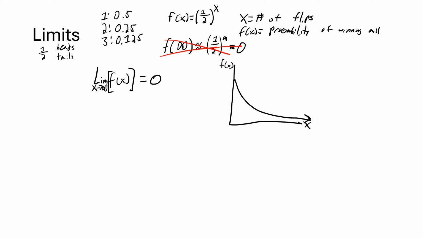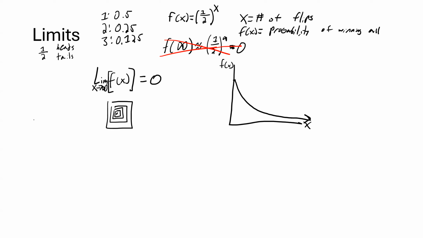The formal definition of this uses things called epsilons and deltas, which is just a fancy way of saying that if I have a point and I make boxes around that point that are successively smaller, eventually only that point is contained within those boxes. Formal math people may not appreciate that, but that's the logic I use to think about the epsilon-delta definition of a limit. I'm not going to give the full definition here because I think it's distracting from the actual idea that limits are trying to convey.